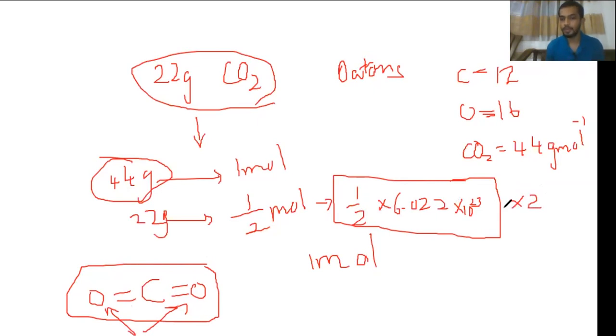So if you simplify it, you get half, and these two will be cancelled. So the answer should be 6.022 into 10 to the power 23 atoms of oxygen, right? If you were asked to find the number of molecules of carbon dioxide, that will be half into 6.022, that means 3.011 into 10 to the power 23. But here they are asking the oxygen atoms, so the answer should be 6.022 into 10 to the power 23. So the answer will be the second answer.